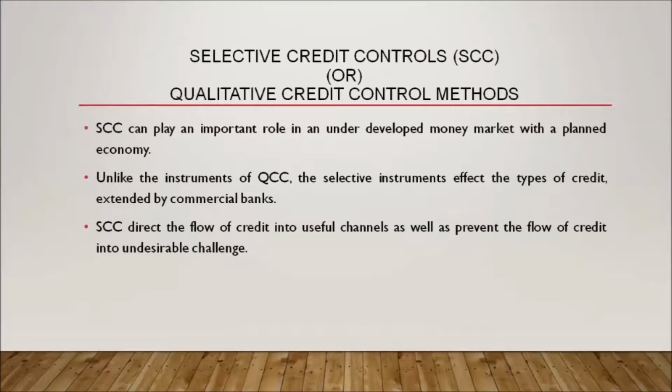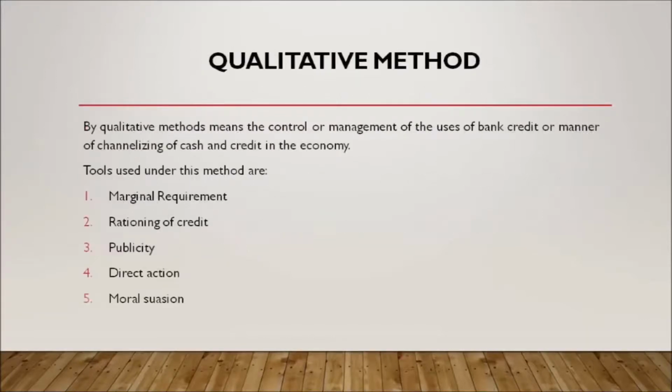The selective credit control aims to ensure an adequate credit flow to the desired sectors and preventing excessive credit for less essential activities. Under Section 21 of the Banking Regulation Act 1949, RBI issues directives to regulate the flow of banks' credit against the security of selected commodities.